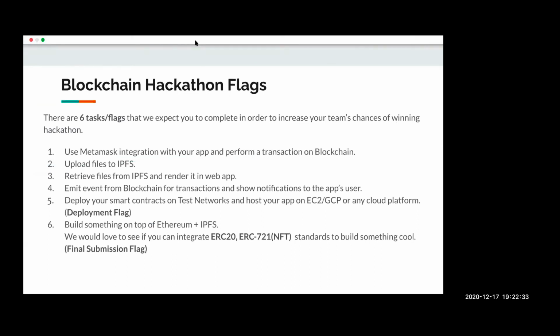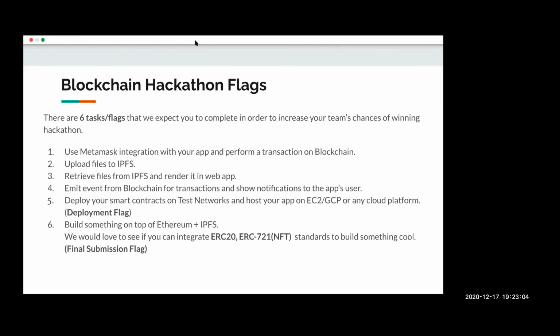Now let's come to the blockchain hackathon flag and the blockchain submission flag. The blockchain hackathon is mainly designed for the participants to create decentralized applications using blockchain and IPFS. So we'll definitely like to see if you can use smart contracts on Ethereum with IPFS to come up with some decentralized application.